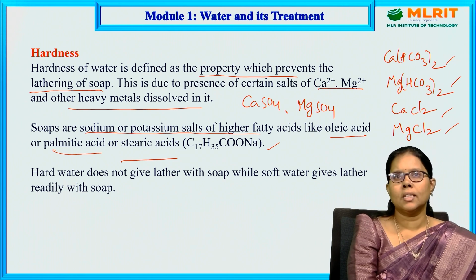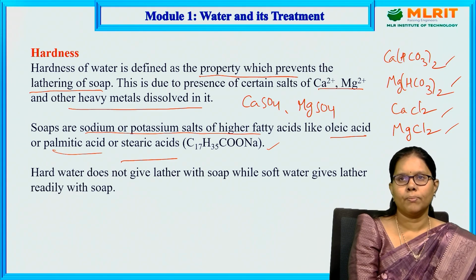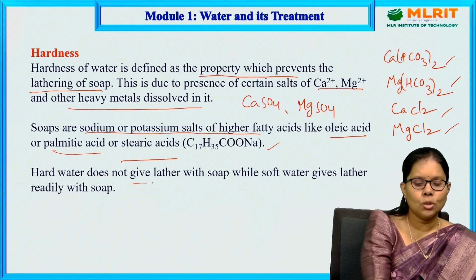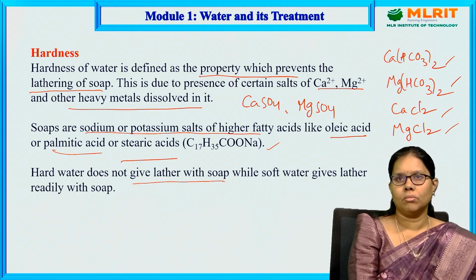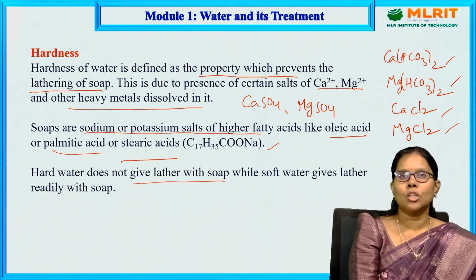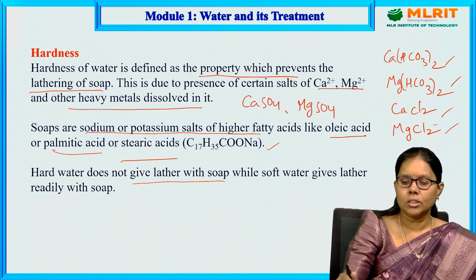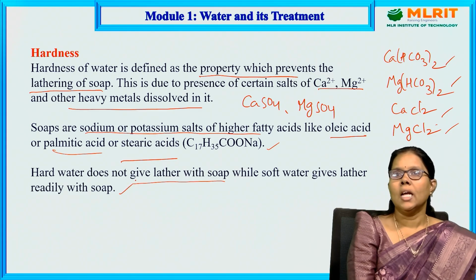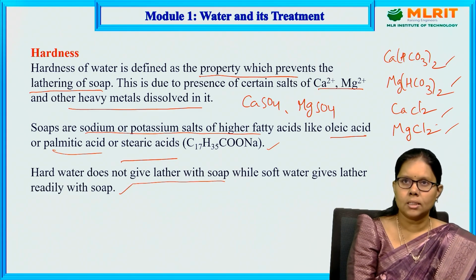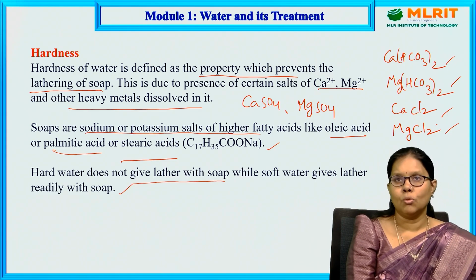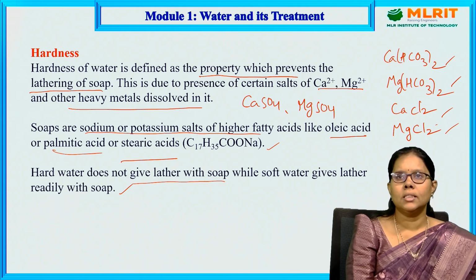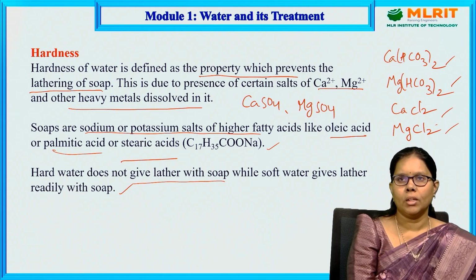This indicates that the water is full of hardness. Hard water does not give lather with soap because of these salts. While soft water gives lather readily with soap, soft water also contains the salts but in very small amounts. What is the range? The range is nothing but 0 to 50 ppm. We will discuss this in degree of hardness.